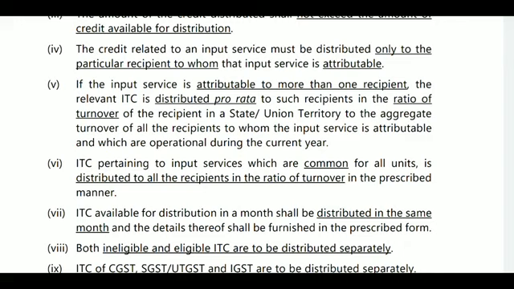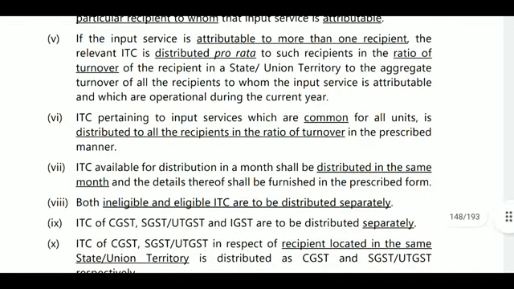Next, ITC pertaining to input services which are common for all recipients is distributed to all the recipients in the ratio of turnover in the prescribed manner. So if it is common to all, there is no special provision for any person. Next, ITC available for distribution in a month shall be distributed in the same month. So this must be used in the same month only. If you have any previous month's pending distribution, you will not distribute it now. The same month closes the matter, and details thereof shall be furnished in the prescribed form. Both ineligible and eligible ITC are to be distributed separately.